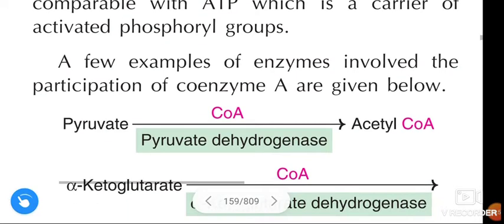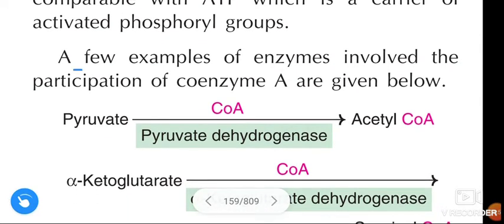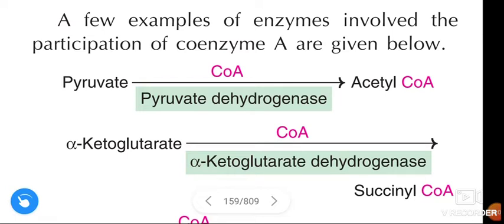Next, a few examples of enzymes involved with the participation of coenzyme A are given below.